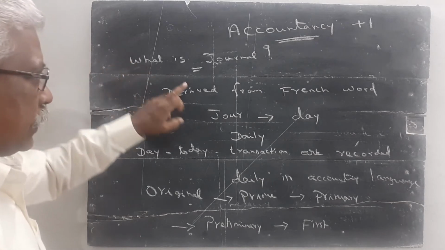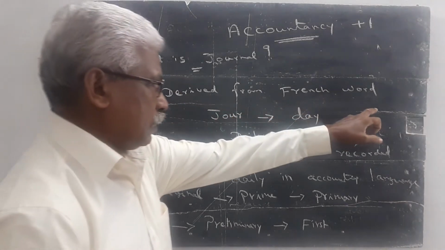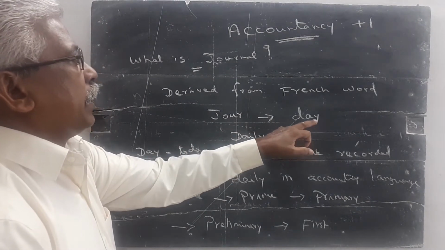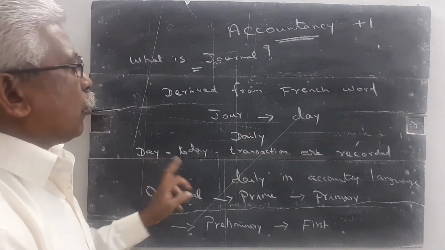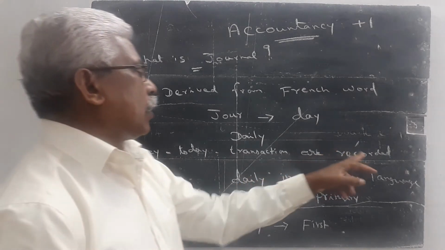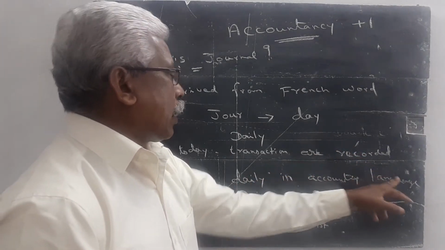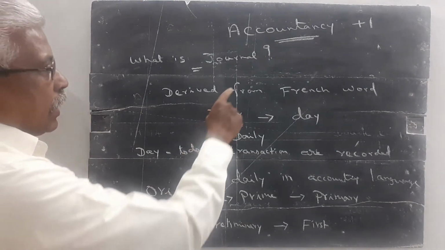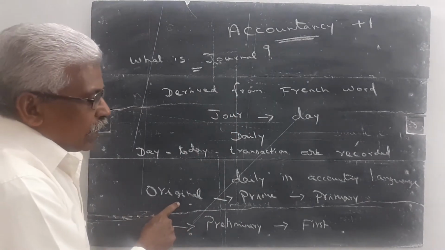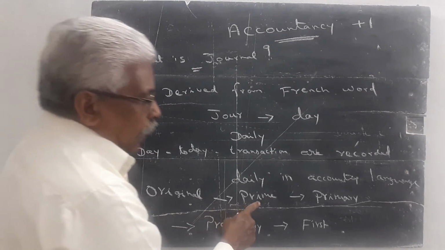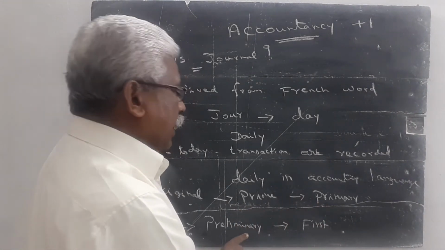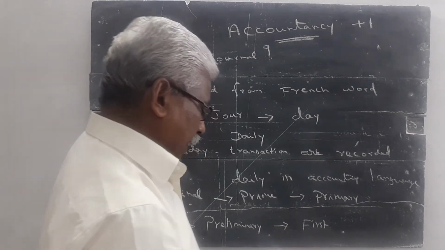journal is derived from French word jour, which means day. Day means daily. Day-to-day transactions are recorded daily in accounting language is called as journal. The journal is called as the book of original entry. It is a prime entry. It is a primary entry. It is a preliminary entry. It is a first entry.